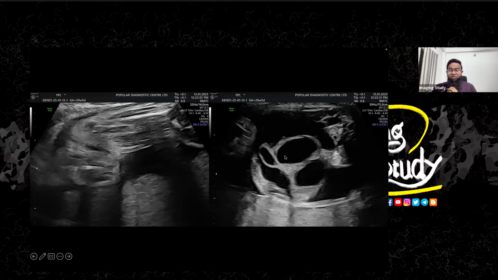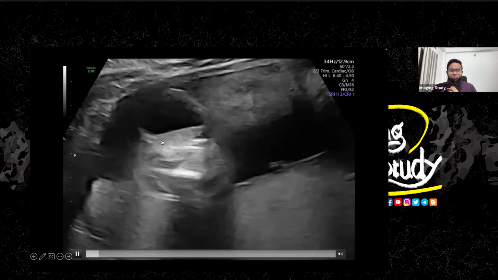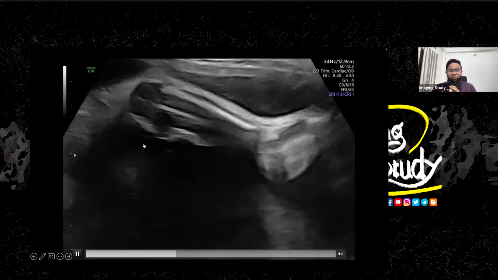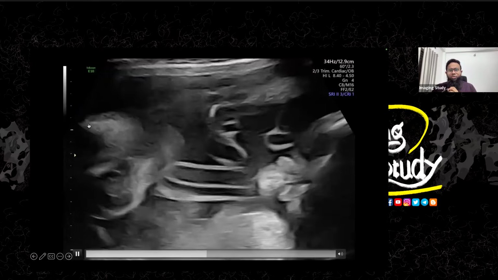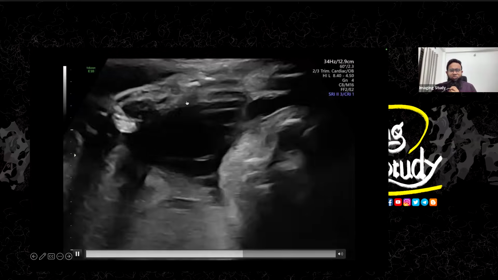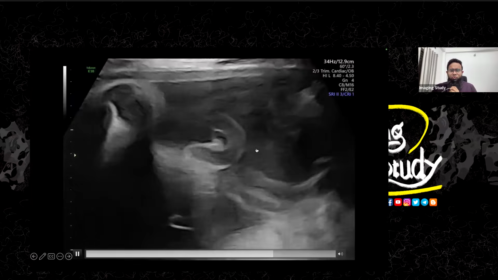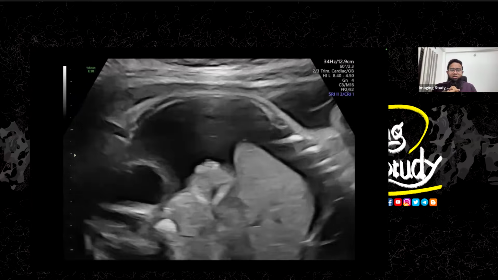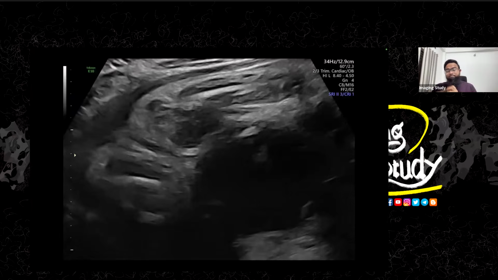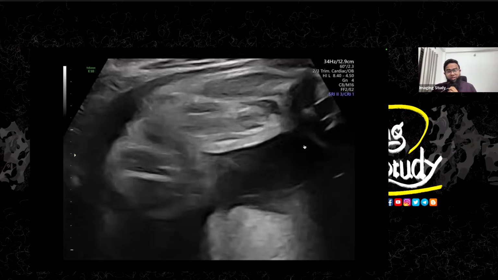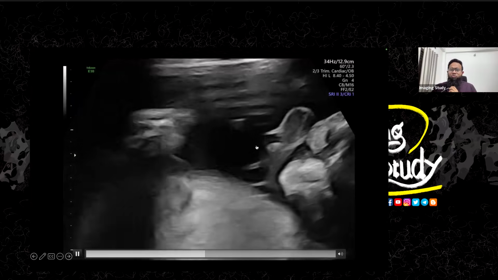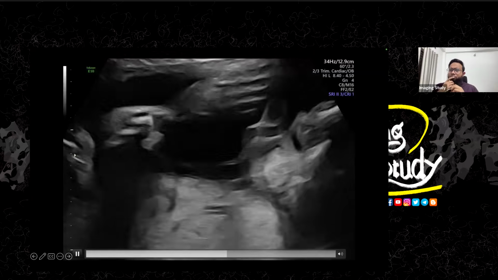If it's a female baby, definitely the uterus should not be present in a male fetus. Okay, so we tried, but we couldn't find any pure rectal anal orifice or something like that, but it may be present. Okay, so there is no limb defect. The amniotic fluid looks quite good. There is a good amount of amniotic fluid, which is very important here because the fluid is playing a very crucial role.